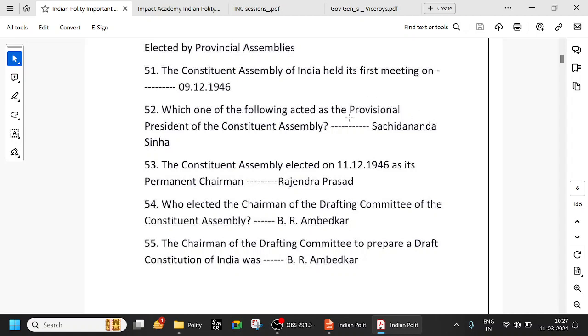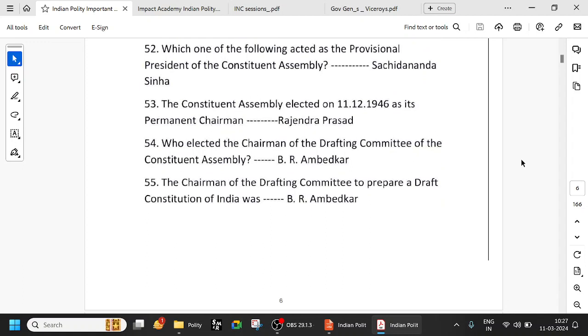Which one of the following acted as the provisional president of the Constituent Assembly? The first provisional president is Sachidananda Sinha. Try to remember that the first provisional president of the Constituent Assembly is Sachidananda Sinha.